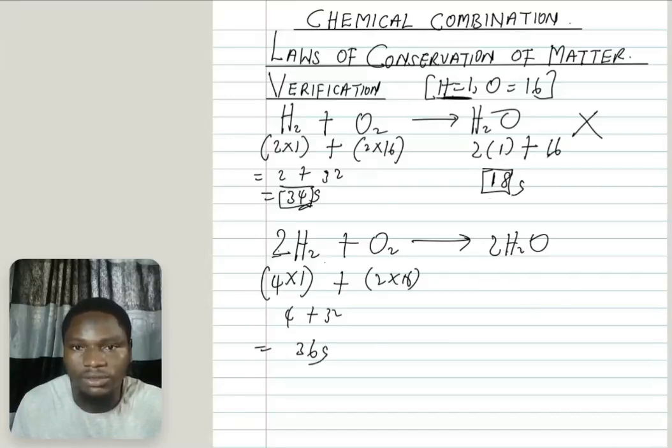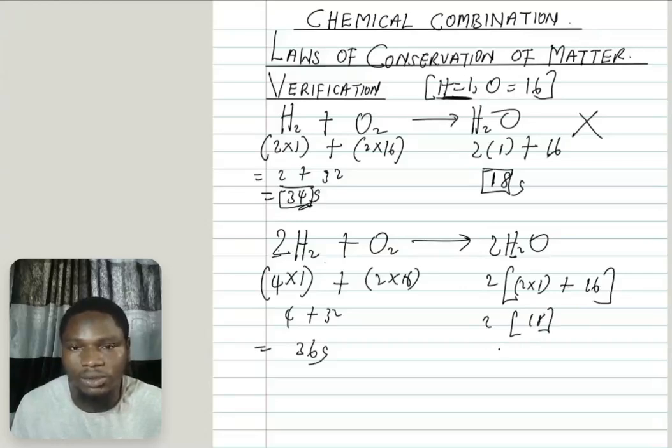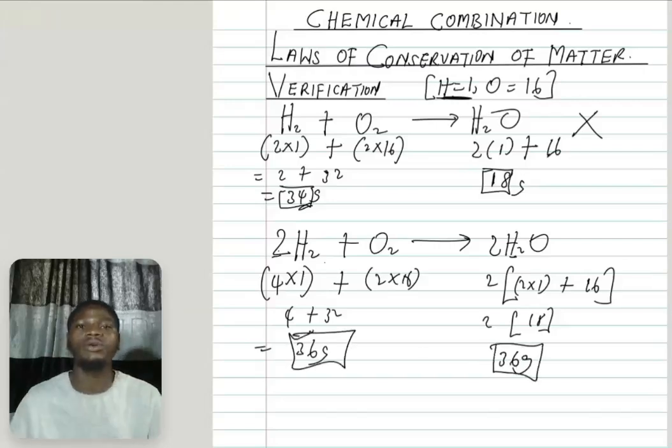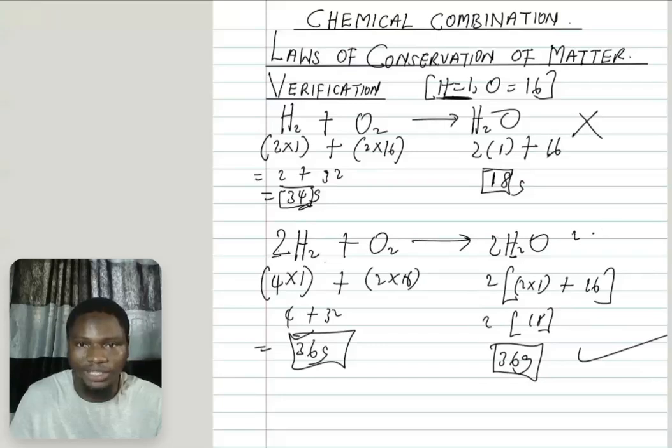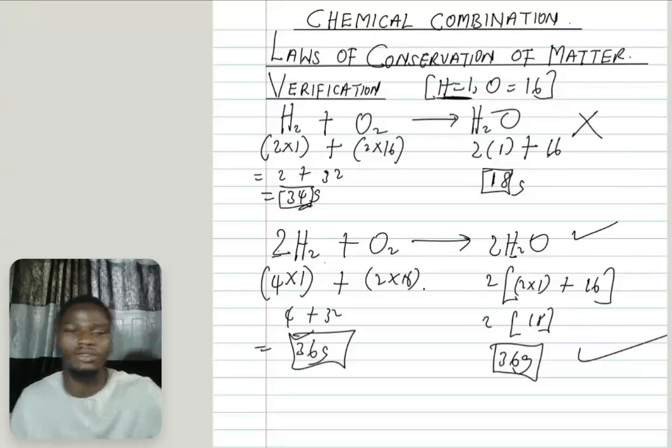Okay, let's look at this one. Here I have these 2, we multiply all of them. So I have 2 hydrogen, 2 times 1 for hydrogen, plus 16 for oxygen. So this gives me 2 plus 16, which is 18. 2 times 18 will give me 36 grams. You can see 36 grams and 36 grams here are the same. Therefore, the law of conservation of matter is obeyed here because this is a balanced equation. It is not obeyed here because this equation is not balanced, and that's that for that.